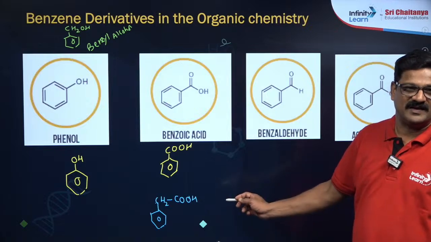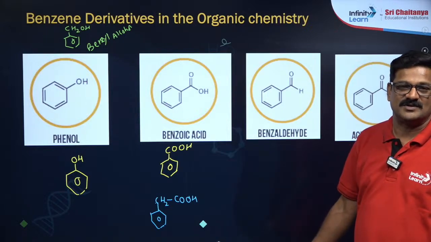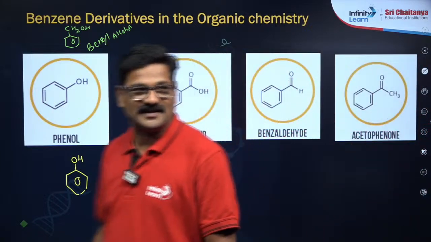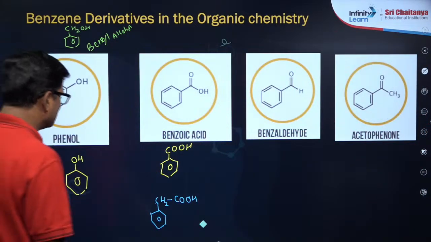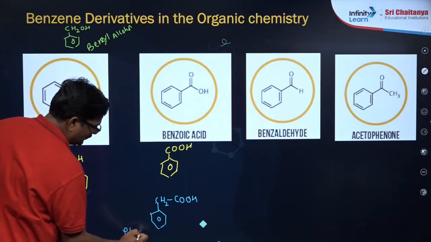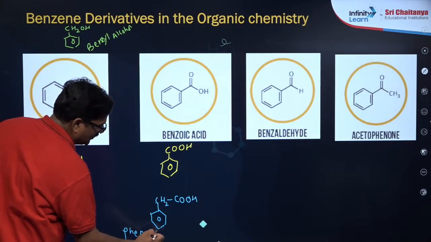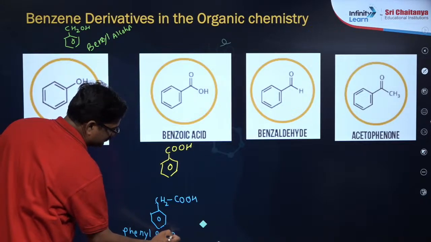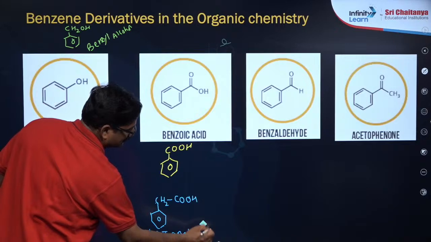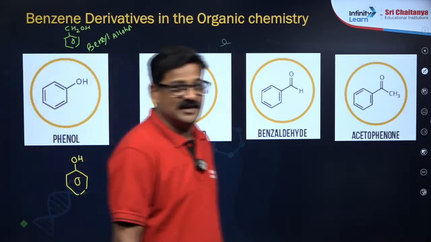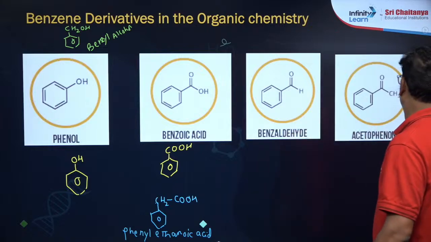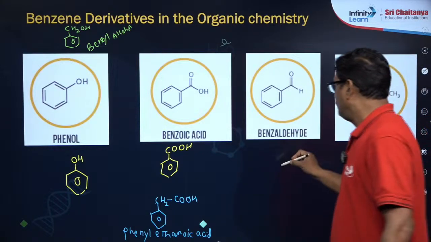So this carboxylic acid is not directly attached to the benzene, so it is not an aromatic carboxylic acid, it is an aliphatic carboxylic acid. इसका नाम क्या होगा? It is phenyl acetic acid, phenyl ethanoic acid. याद है बेटा? Right? You all know these structures. So कम से कम याद रखना पड़ता है.